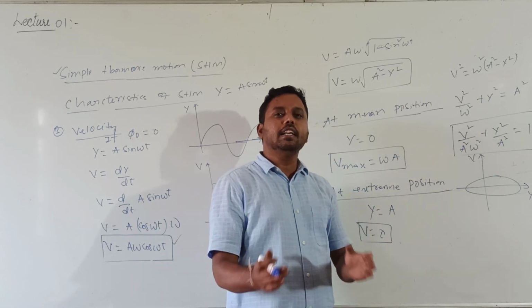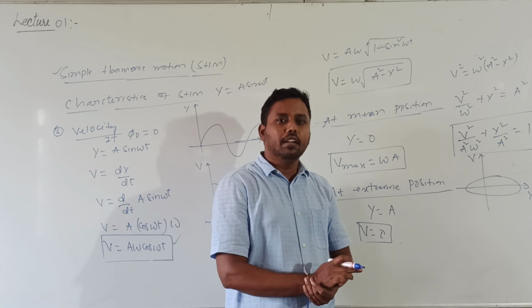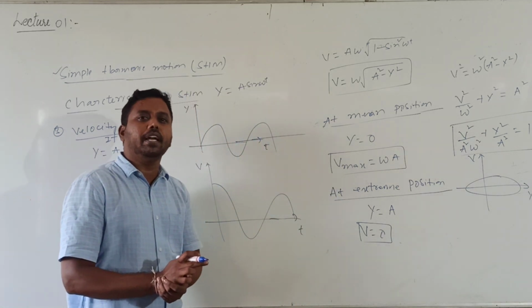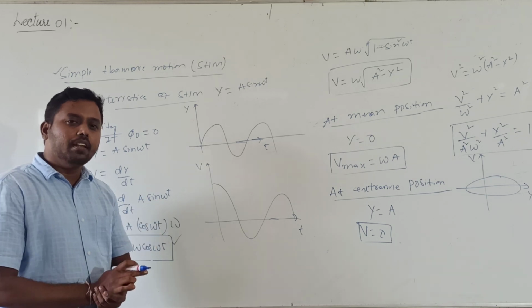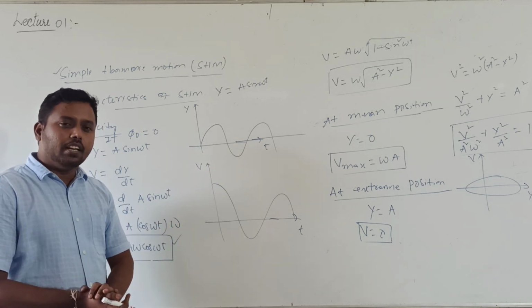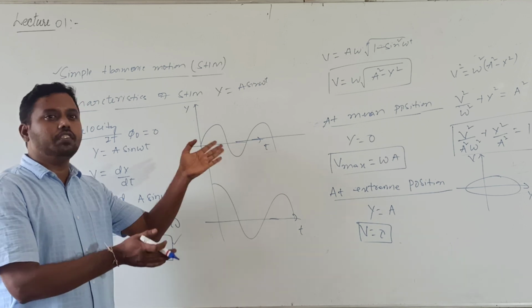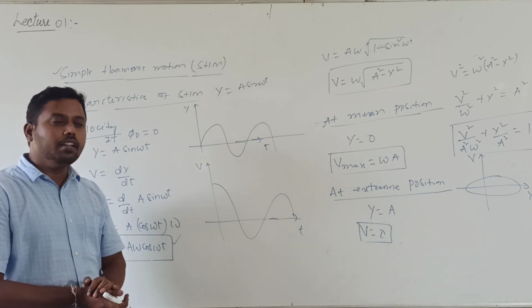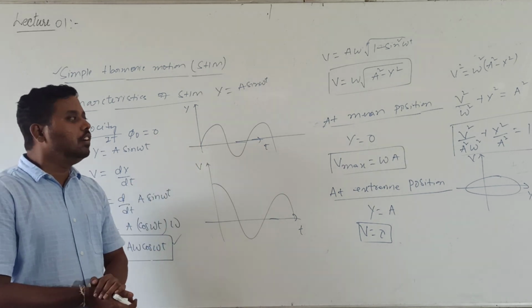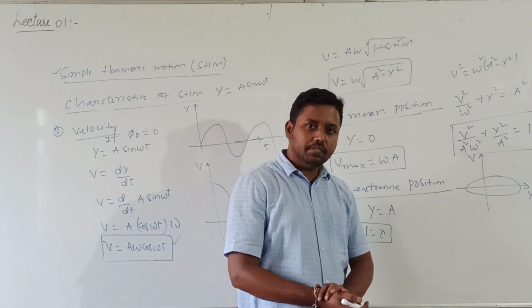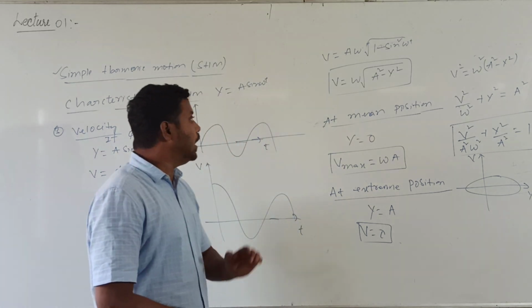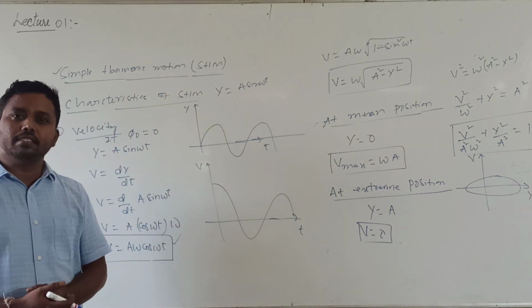That is the equation for a circle. In a circle and an ellipse, the major difference is that when the horizontal and vertical radii are both the same, that is a circle. If both are not the same, that is an ellipse. So that is the graph drawn between velocity and displacement. This is for the velocity of a particle executing SHM.